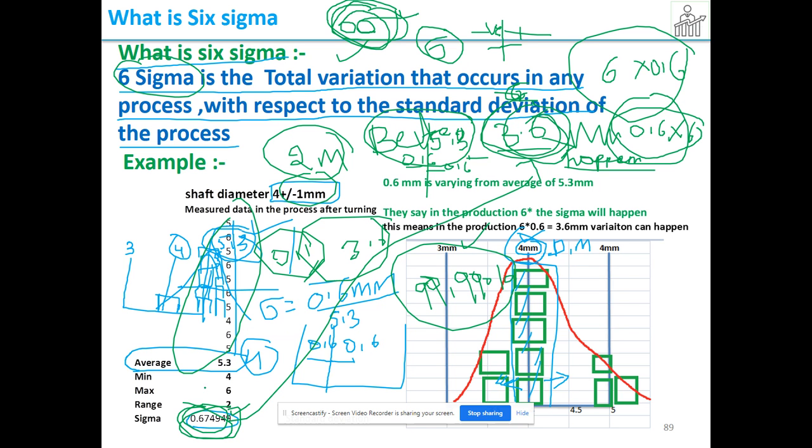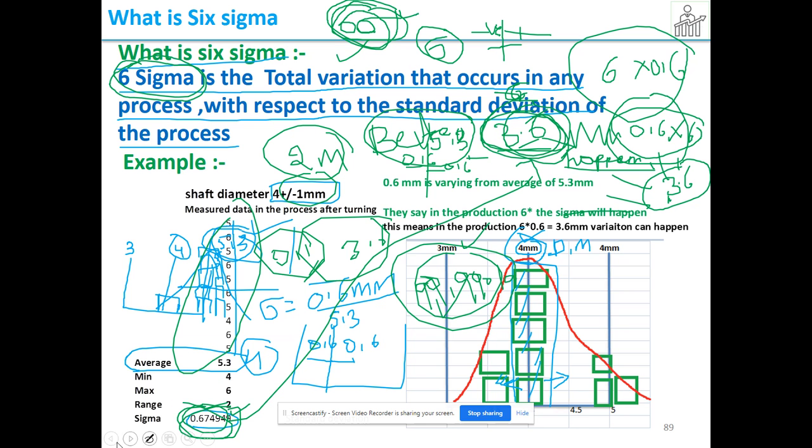But if you continue with the same variation, in the production 3.6 mm variation will happen, because there are many parameters which are causing your variation. Therefore, I'm assuming 6 times, which is not there, but I'm assuming it like a factor of safety. I'm assuming the variation is 3.6 mm. Then I'm working for 3.6 mm. Then my yield will be 99.9 percentage.